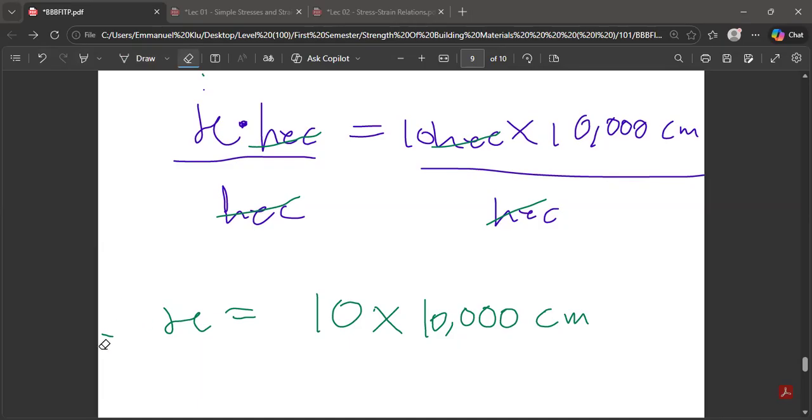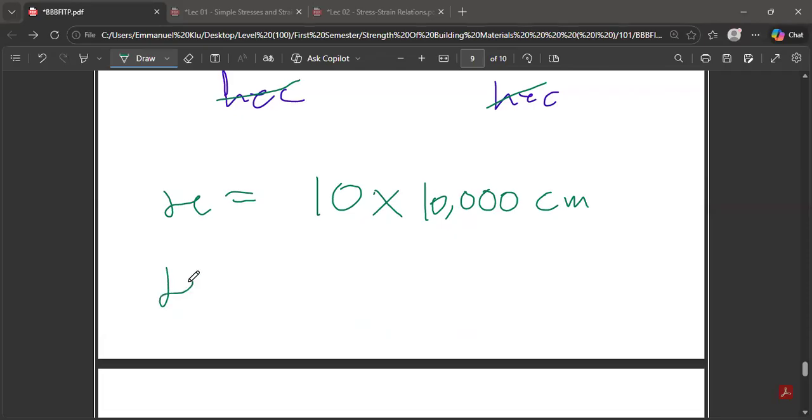Are we good to go? Yes. So the rest is going to be assignments I'm going to give you. So if you multiply, what are you going to get? 10 times 10,000, 100,000 centimeters. Good. So that is going to give us 100,000 centimeters.